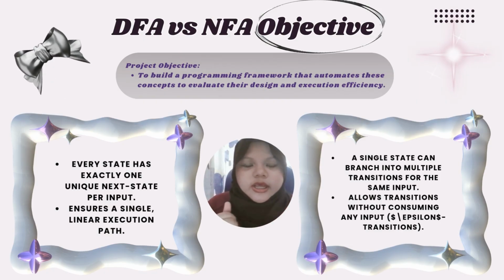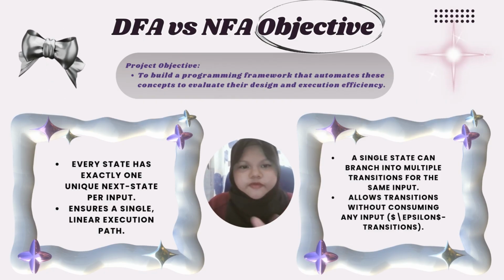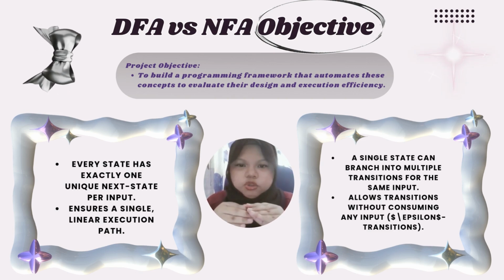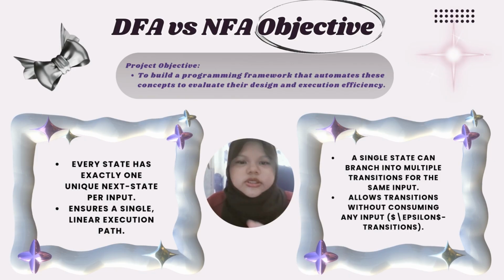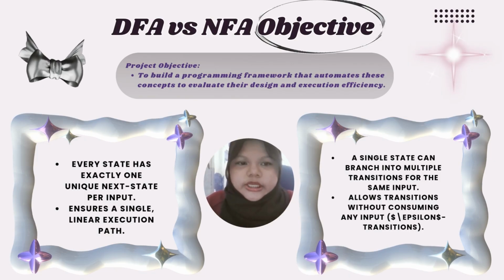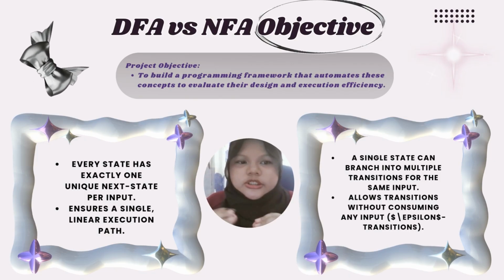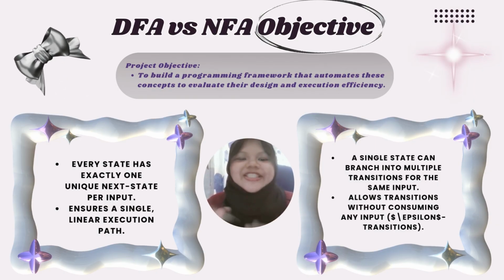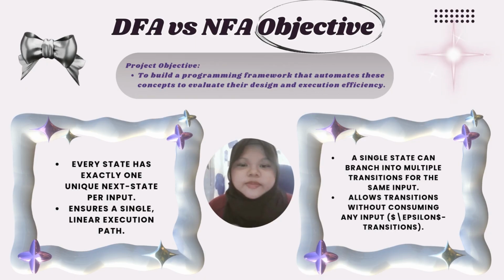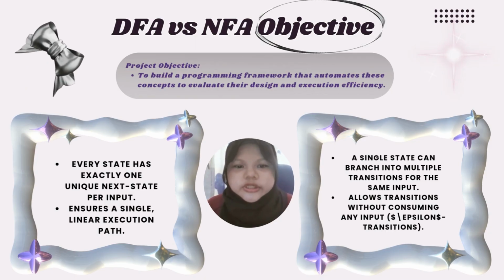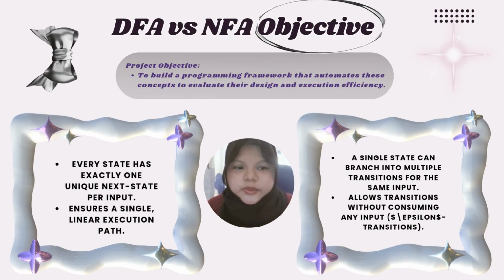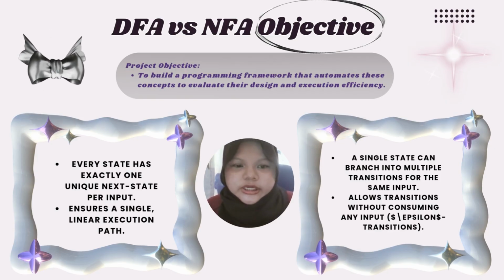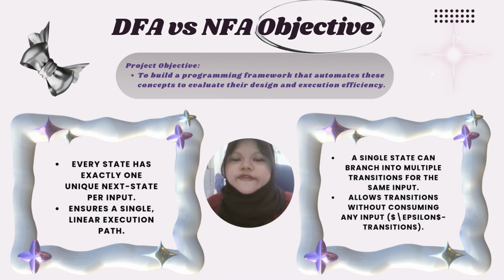On the other hand, NFA provides more flexibility, where a single state can branch into multiple transitions for the same input, and it even allows transition without consuming any input, known as epsilon transition. Therefore, our project objective is to build a programming framework that automates this concept, allowing us to systematically evaluate their design and execution effectively.